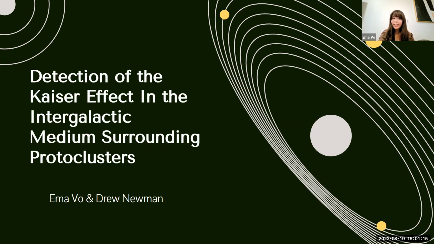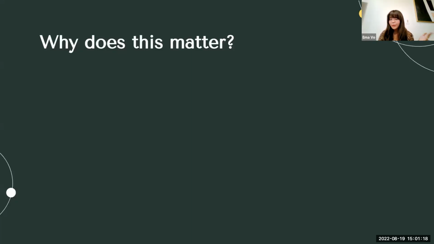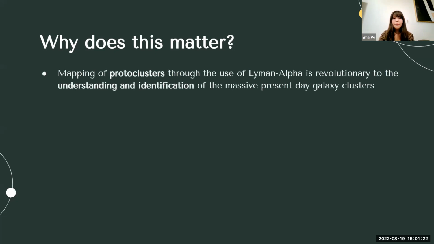So let's get started. First, why does all of this matter? It's the overarching question in any field of science. But really, mapping protoclusters using Lyman-Alpha is revolutionary to understanding the galaxy clusters that we see today. Protoclusters are the overdensities of galaxies at a certain redshift that eventually become the galaxy clusters that we see today. So by looking at protoclusters and understanding them, we can better understand the galaxy clusters that we see today.